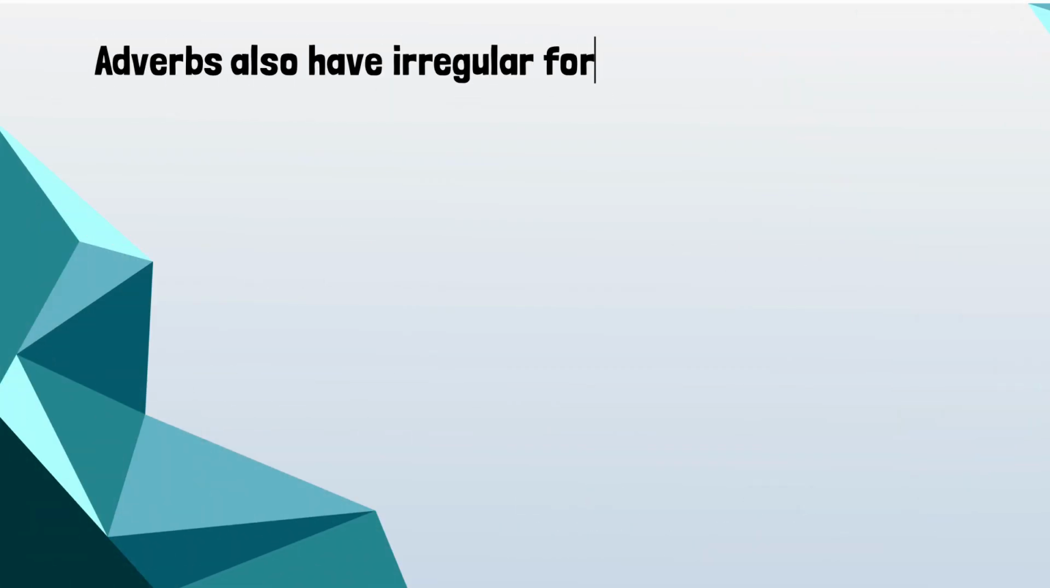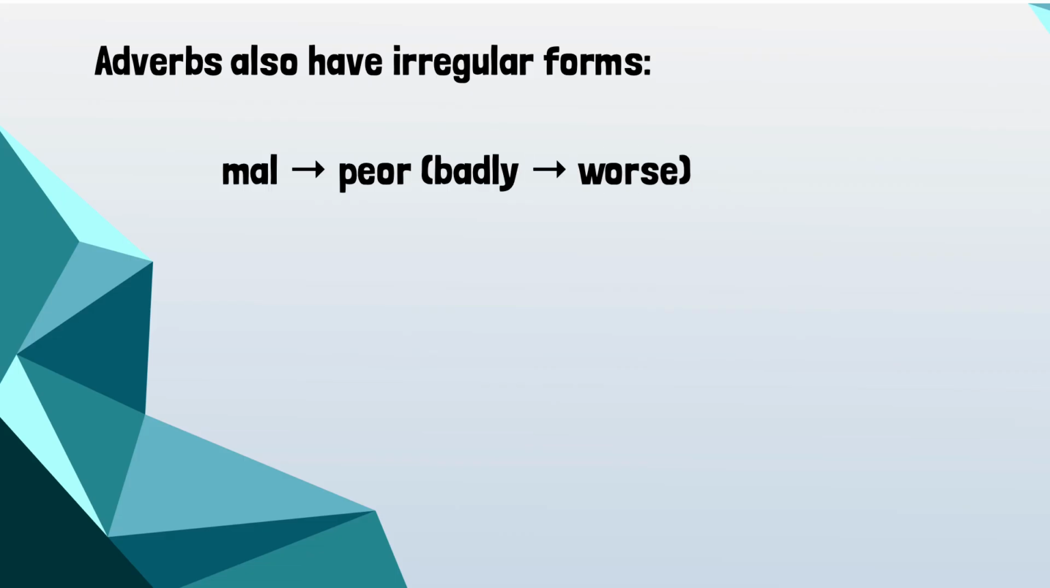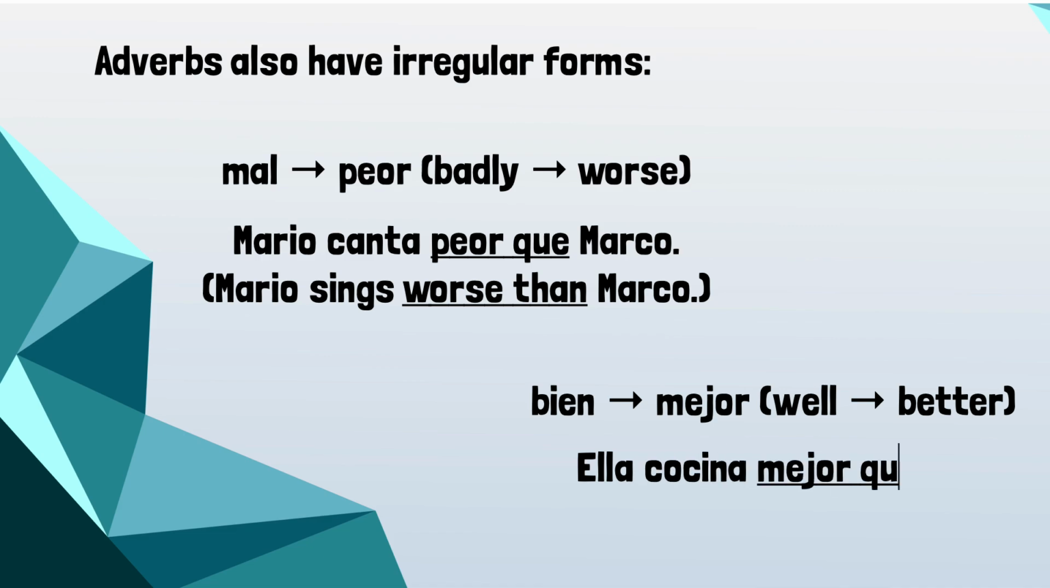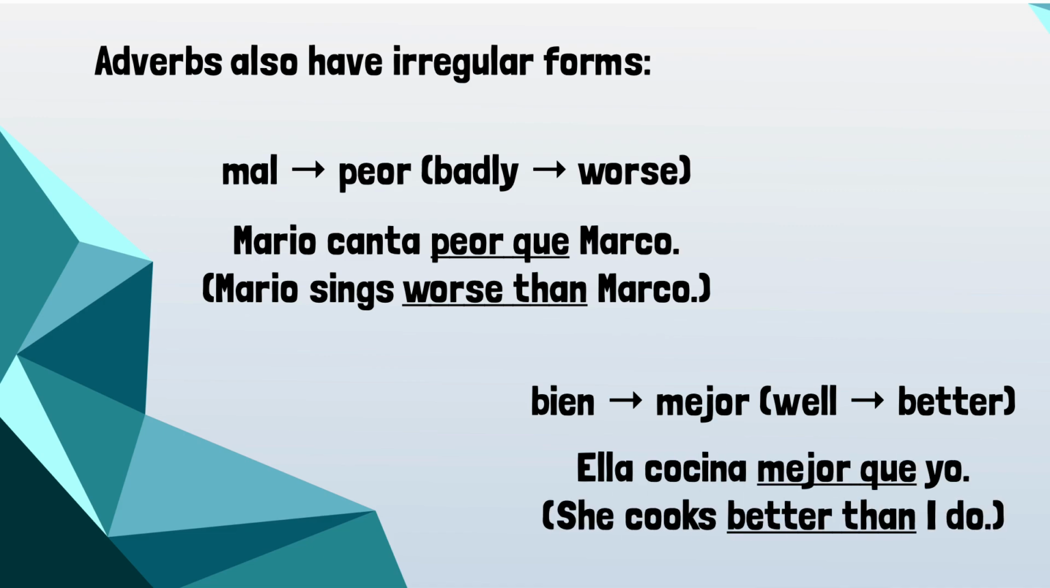Adverbs also have irregular forms. Mal turns into peor. For example, Mario canta peor que Marco. Mario sings worse than Marco. Bien turns into mejor. For example, ella cocina mejor que yo. She cooks better than I do.